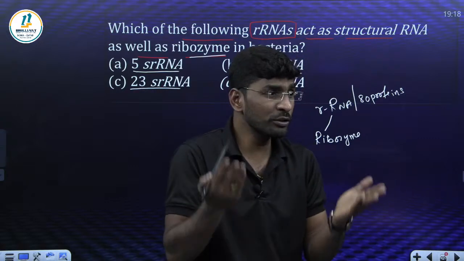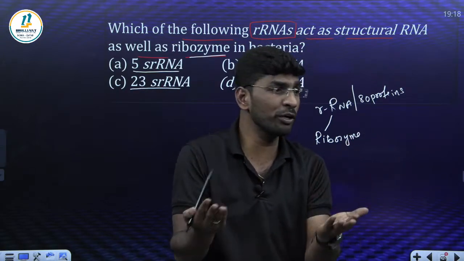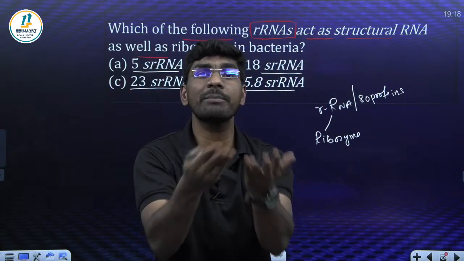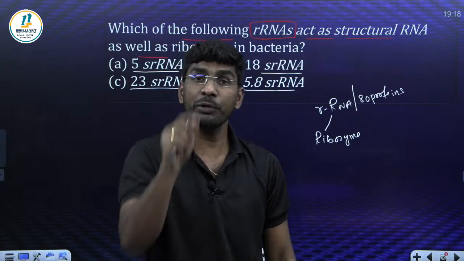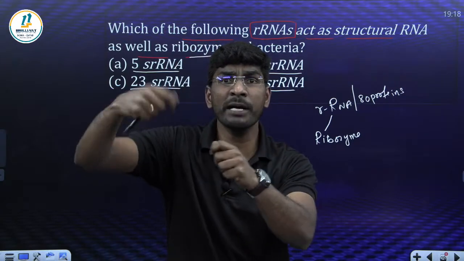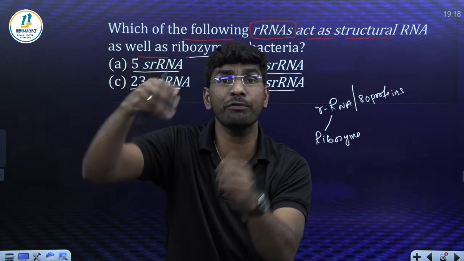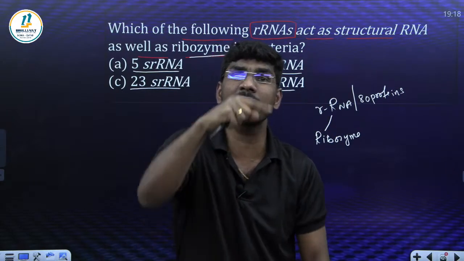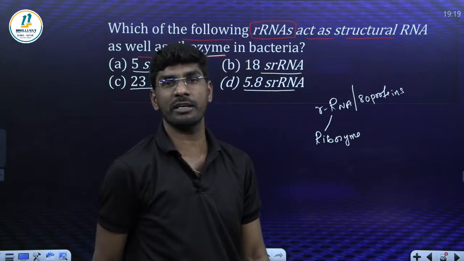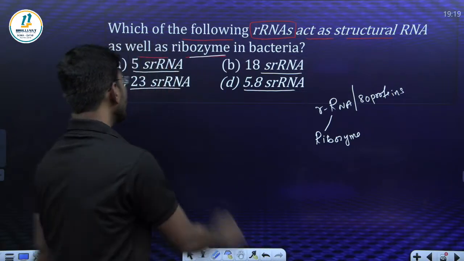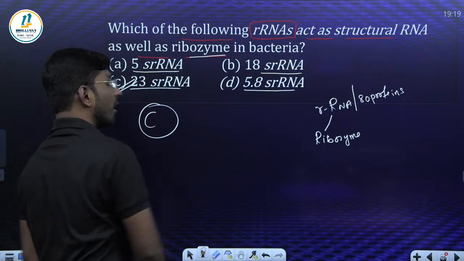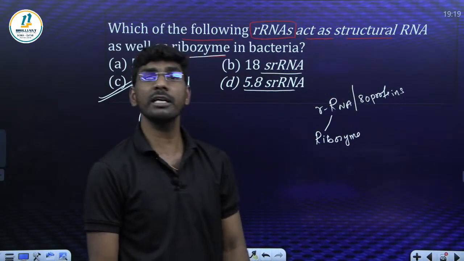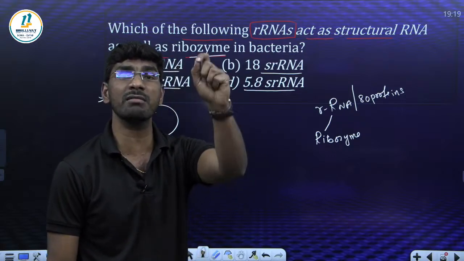My dear, this ribozyme enzyme is the one which is going to make the peptide bond in the large subunit of ribosome. We know peptide bond formation and the polypeptide chain formation happen in the large subunit of ribosome, right? Then who will make a peptide bond between two amino acids? The ribozyme enzyme is essential for that. Remember, all of you. So the answer is 23S rRNA. How many of you gave the correct answer? Yes, 23S. Atul, correct. 23S rRNA behaves like a ribozyme.